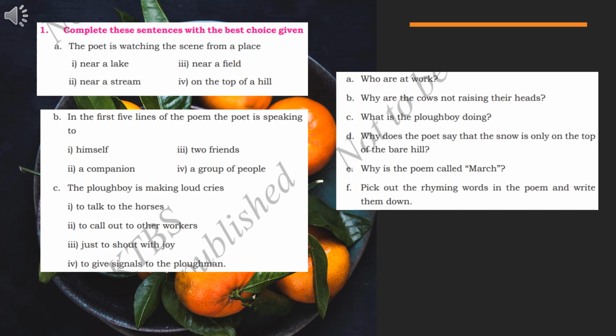Next you have B. In the first 5 lines of the poem, the poet is speaking to himself, a companion, 2 friends, a group of people. So which is the answer for that?